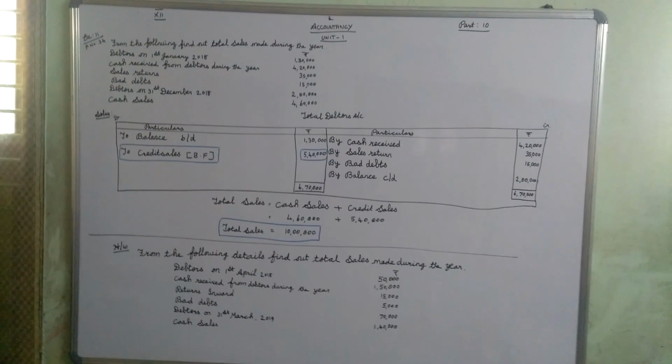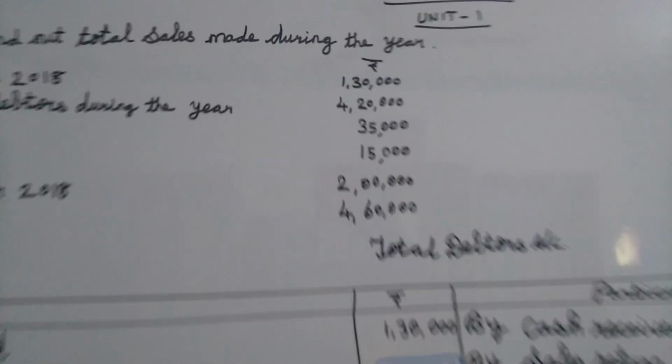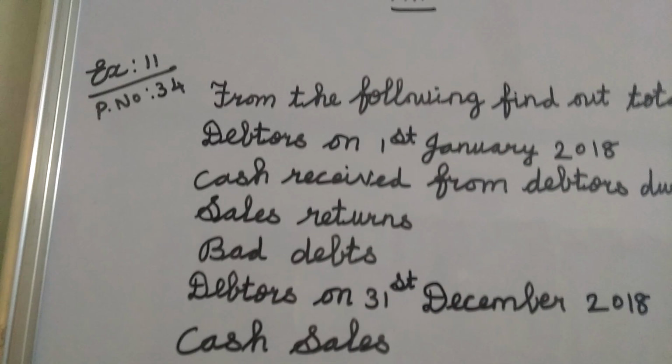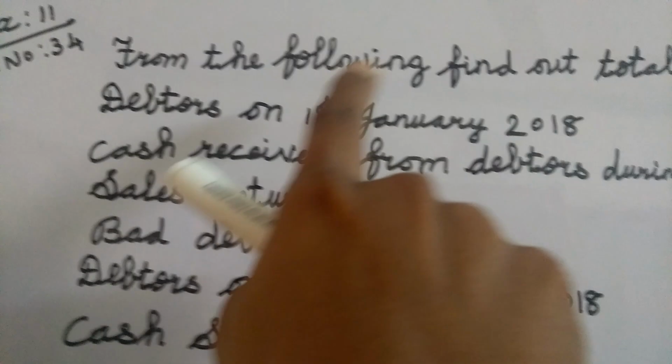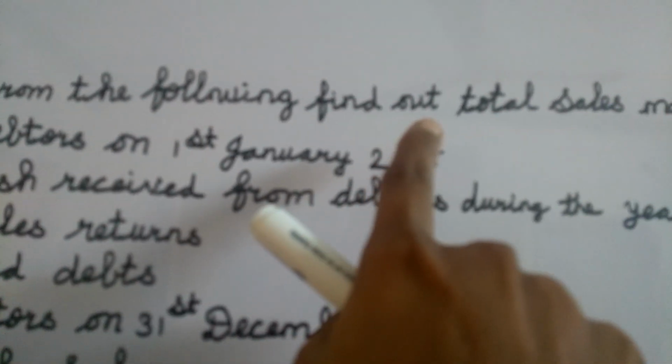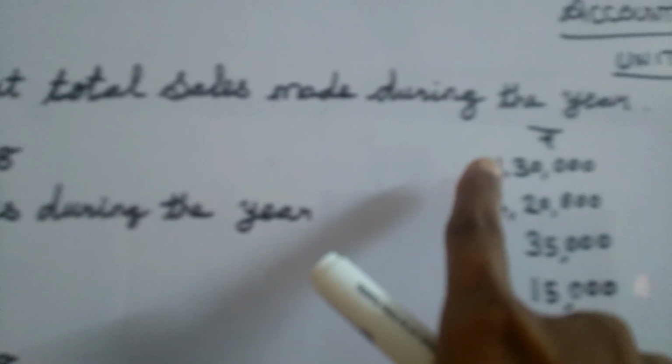Good morning, children. Today we are going to see accountancy 11th sum. Already we completed 10 sums, right? Everybody listen carefully, see the board. From the following, find out total sales made during the year.